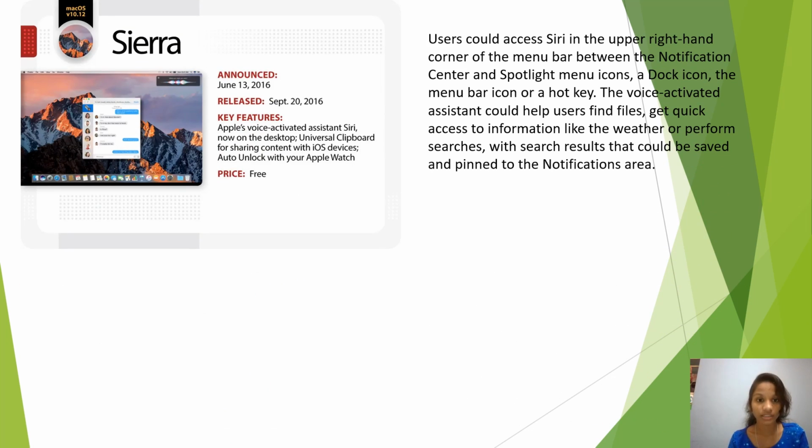Sierra, which was released on September 20, 2016. The key feature of this Sierra is Apple's voice activated assistant Siri. Nowadays, when we need any help or when we get bored, we try to talk with Siri, or if we want any information, we say Siri, which was released in this operating system.